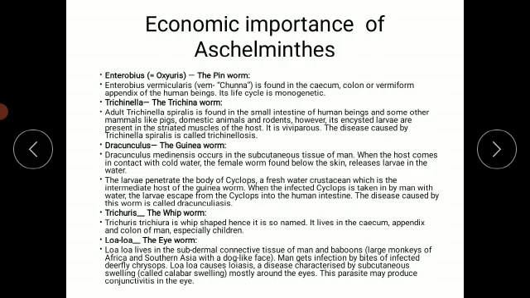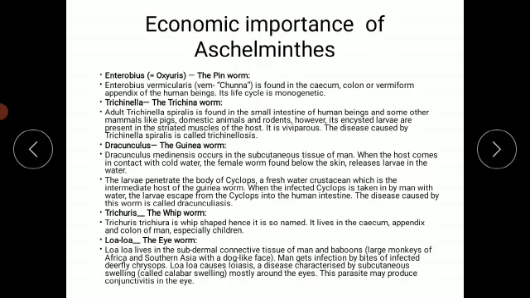The next Aschelminthus is Enterobius, which is also called the pinworm. It is found in the cecum, colon and vermiform appendix of human beings. It means it is present towards the posterior end of the digestive system of the human being, and its life cycle is monogenic. Then the next is Trichinella.